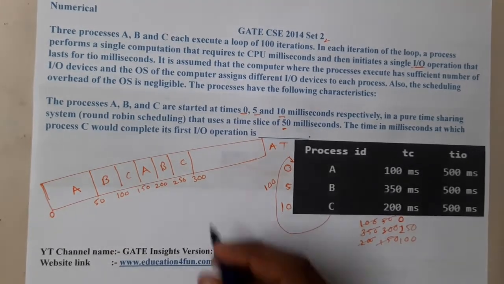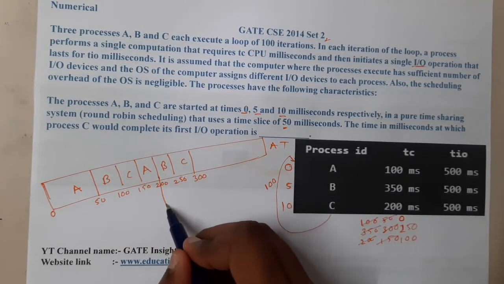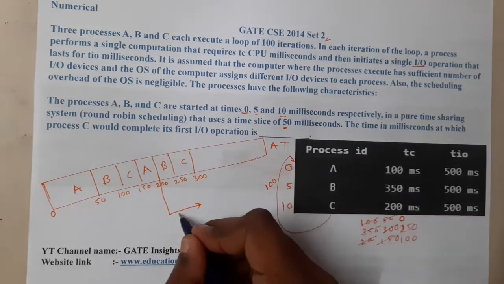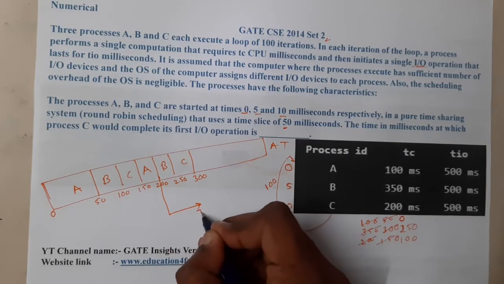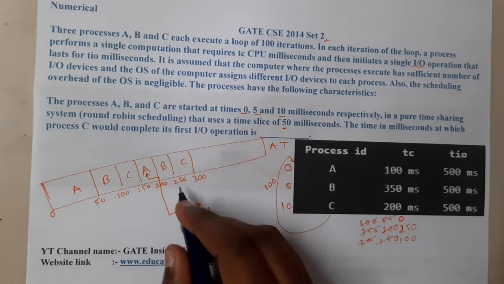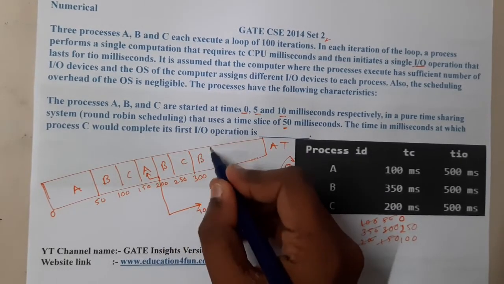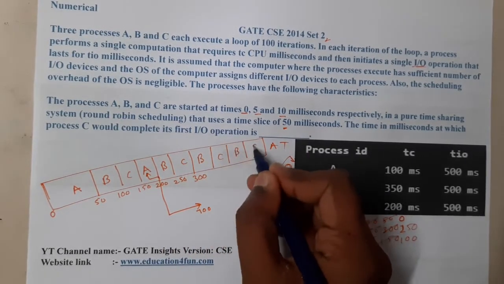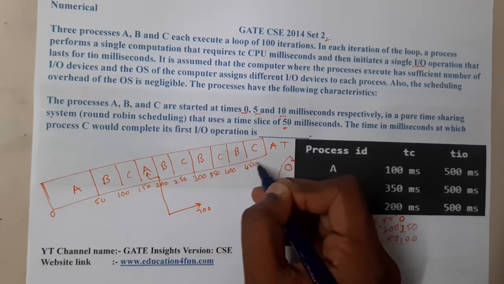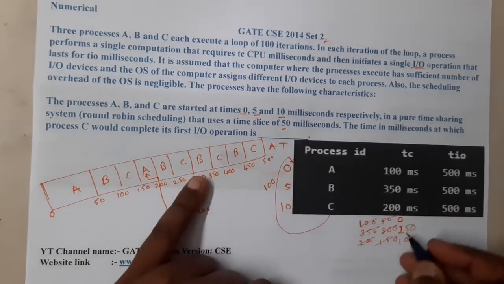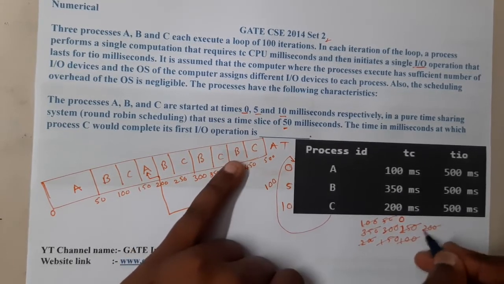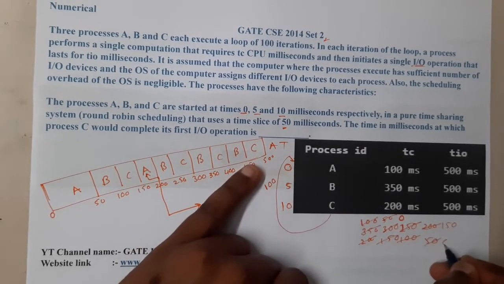Once A's process is done, it can start its IO operation. Each of these IO operations will take 100, so at the end of 700, A will be done. Now moving on to B and C. B will continue, C will continue, B will continue, C will continue. So 350, 400, 450, 500. Now B will be brought down to 200, and C will be brought down to 50, from here 150, from here 0.